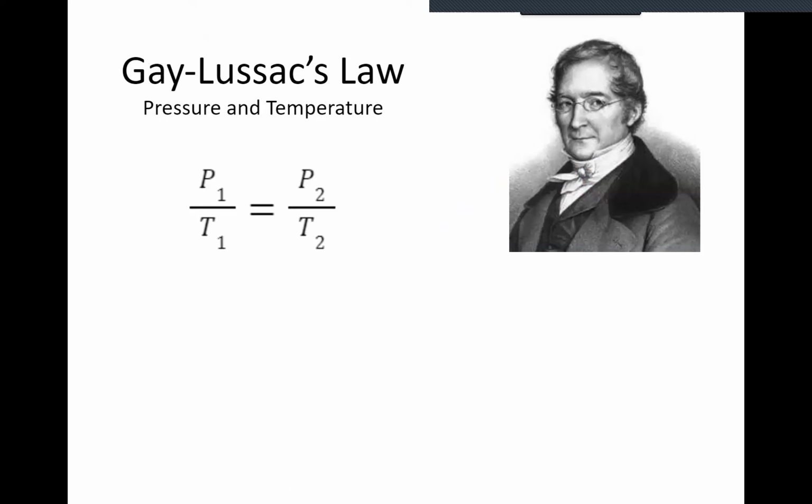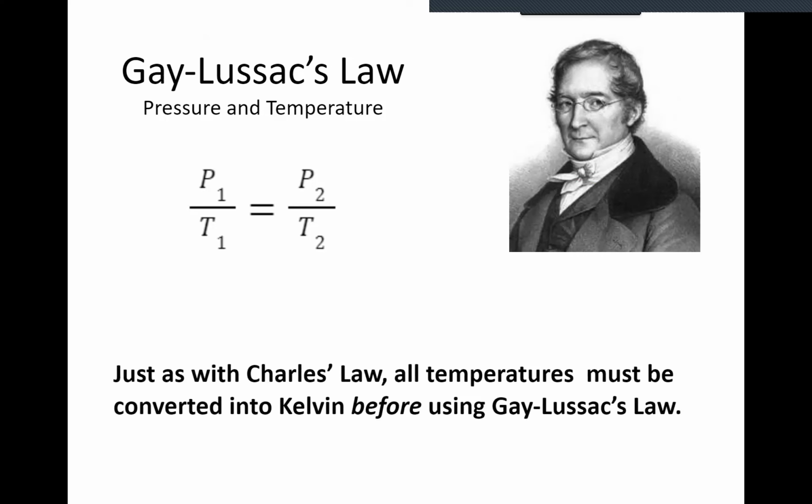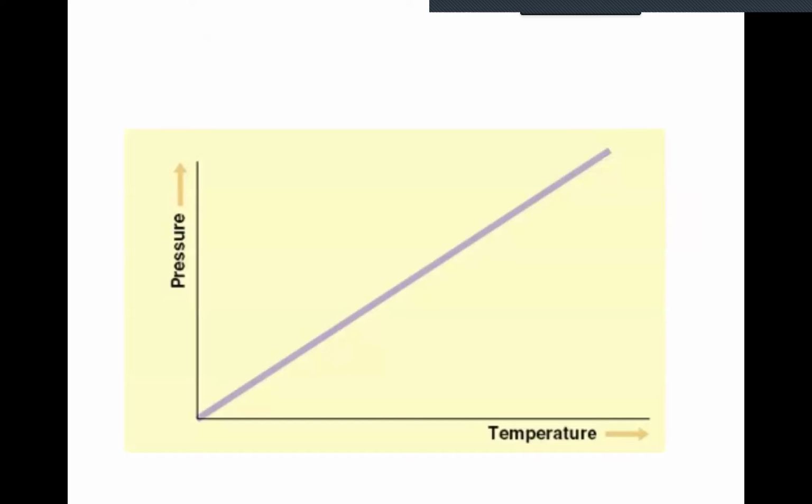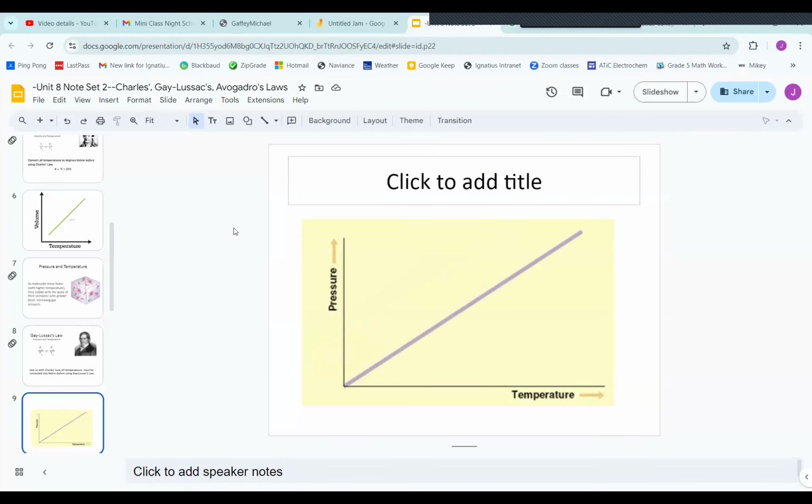This looks almost the same as Charles's law. It's just that we're substituting P's in the place of V's. And just like with Charles's law, all the temperatures need to be converted into Kelvin before using the law. That is, do the converting before you do the calculating. Just like Charles's law, if you were to plot pressure and temperature against each other, you would get a straight line that proceeds from lower left to upper right in quadrant 1, just like the line y equals x.